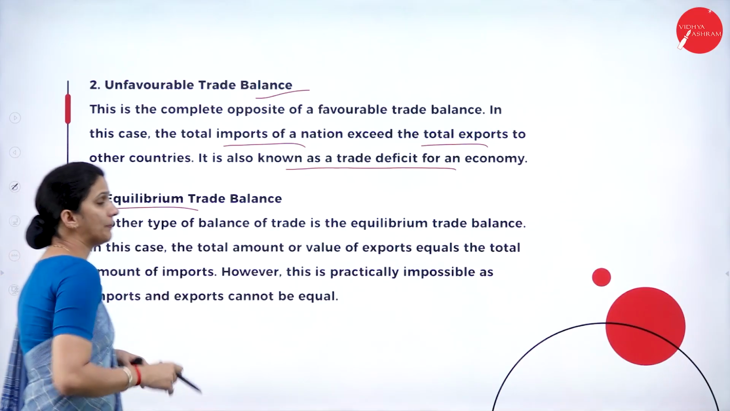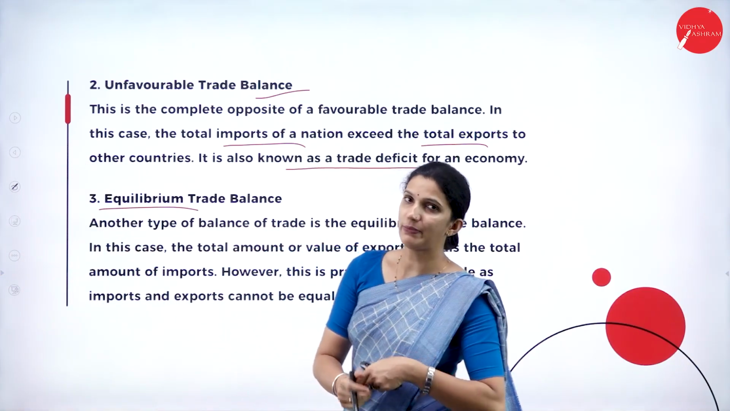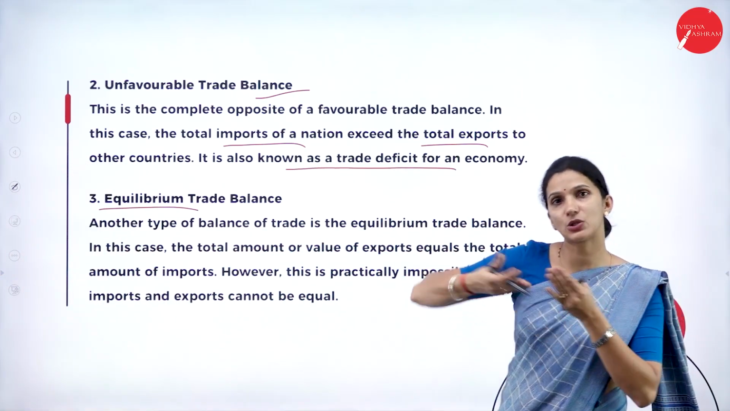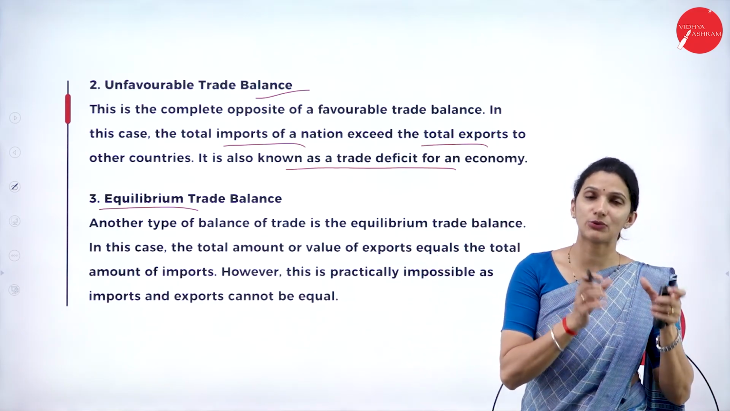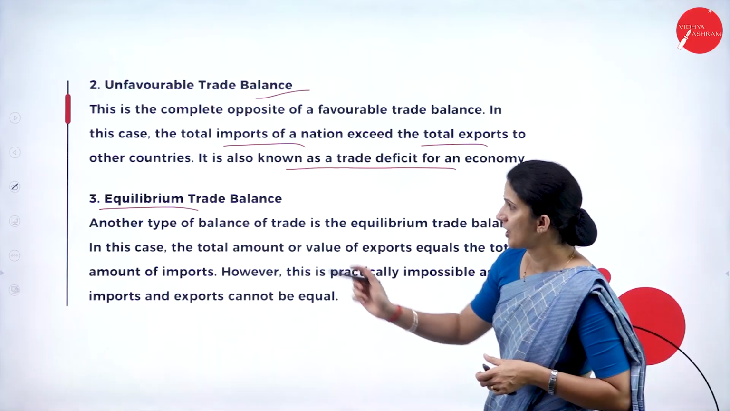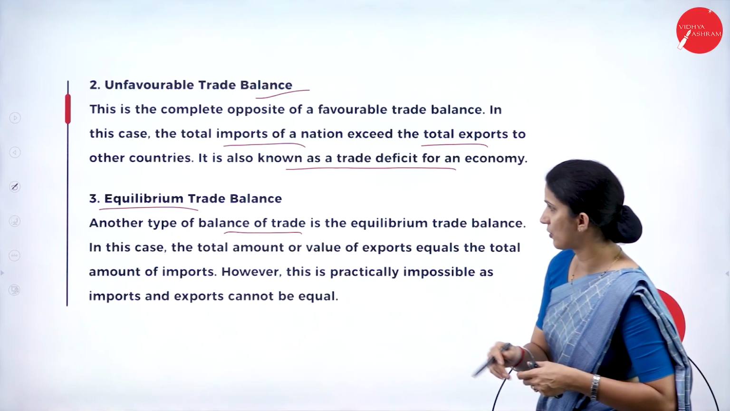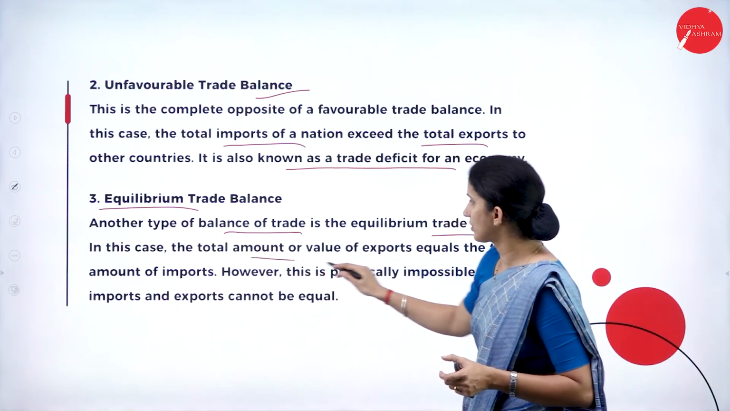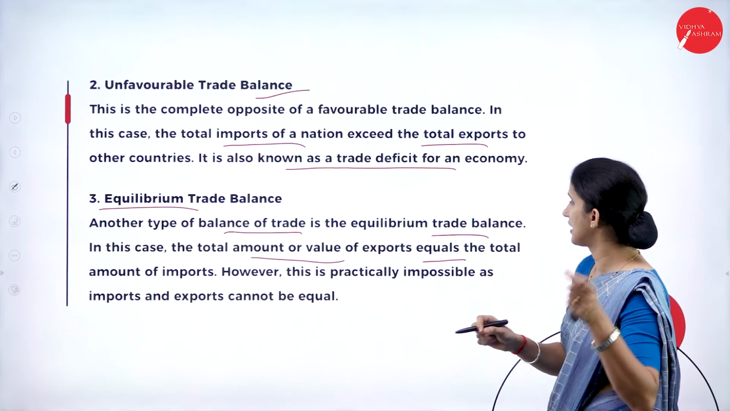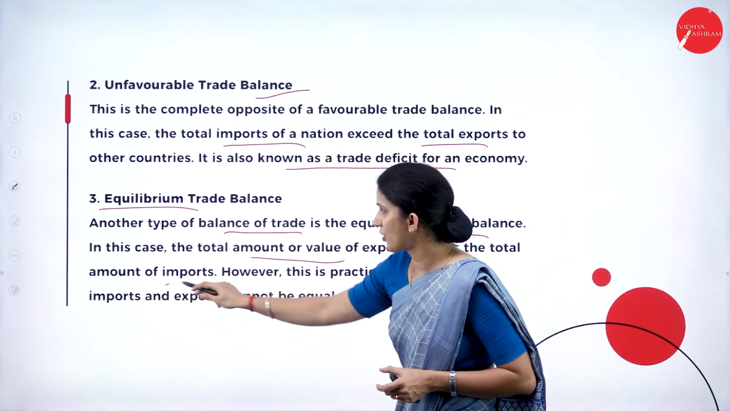Then we have the equilibrium trade balance. That means when export equates to the level of import, that situation we call an equilibrium balance of trade. So here another type of BOT is the equilibrium trade balance. In this case, the total value of export is equal to the total value of import.